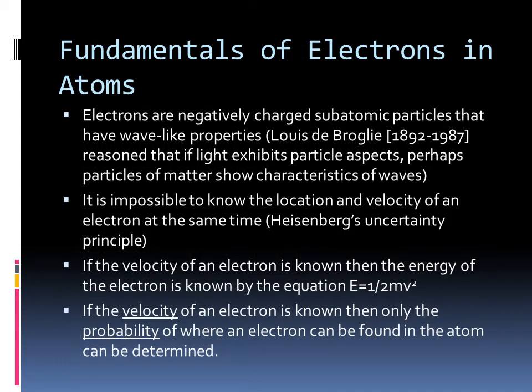Now, although these points are in your notes, they are very important, so make sure you know and understand them. Electrons are negatively charged subatomic particles that have wave-like properties. It is impossible to know the location and velocity of an electron at the same time. If the velocity of an electron is known, then the energy of the electron is known by the equation E equals 1/2 mv squared. If the velocity of an electron is known, then only the probability of where an electron can be found in the atom can be determined.